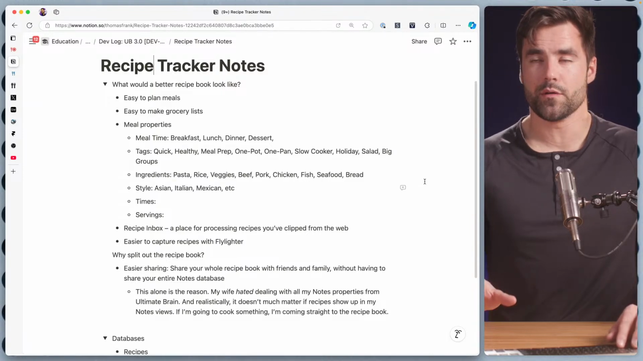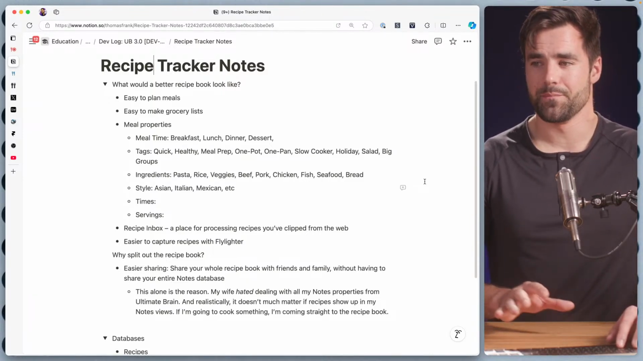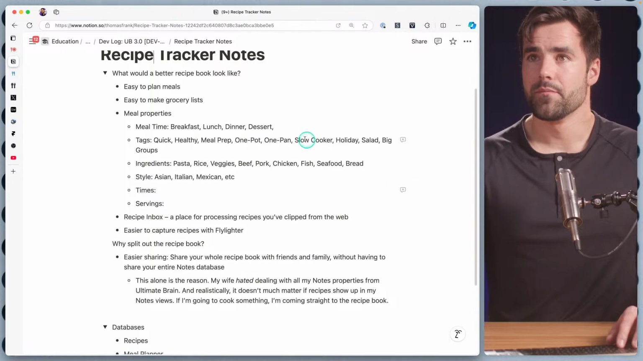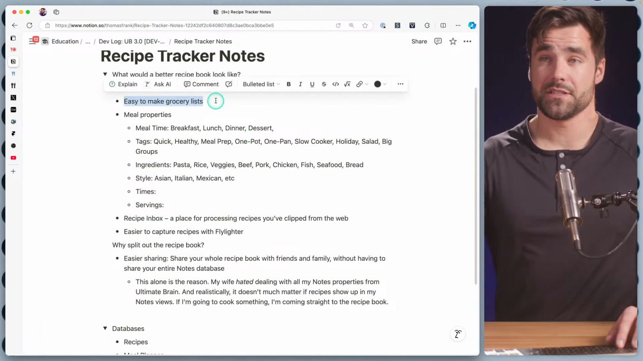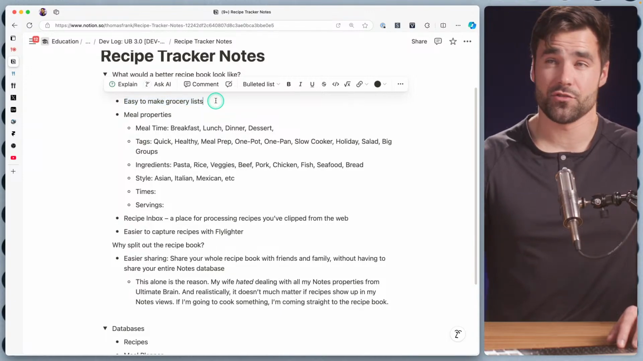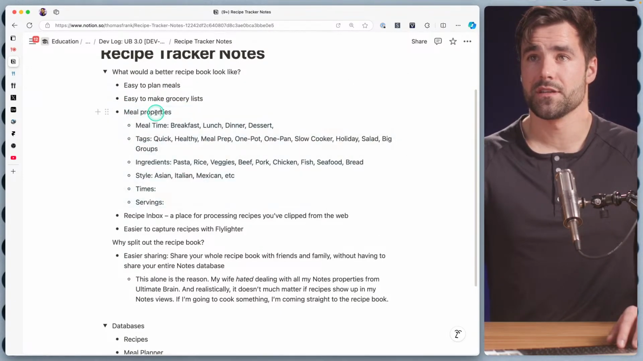Because one thing I want to avoid doing is over-engineering this to the point where I don't use it in the future. So I want to make it easy to plan meals. I want to make it easy to make grocery lists if possible. Again, this is going to be an architectural challenge, I think. But this right here, I think, is going to be the crux of the recipe tracker, the meal properties here.